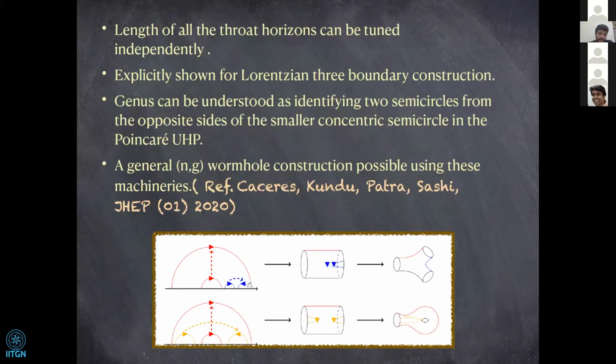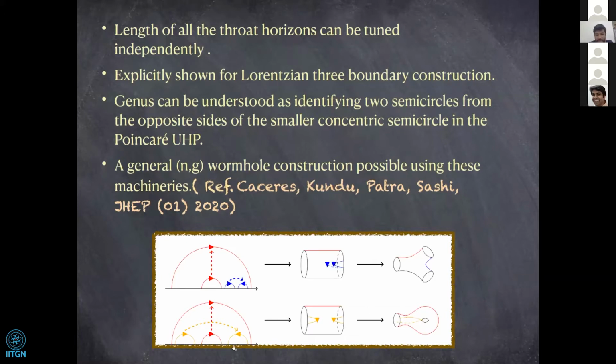The way you do that is to again associate two semicircles removed from two different sides of this concentric smaller semicircle, and again they have to be of opposite orientation. But if you do so, whenever you introduce a new genus in your solution, the number of boundaries decreases by 1.